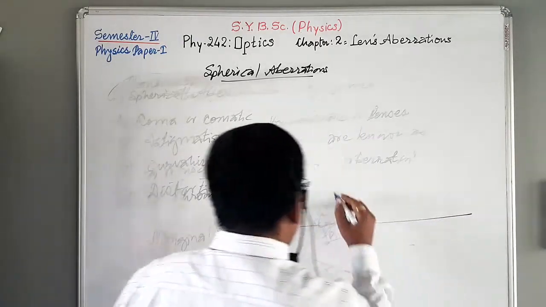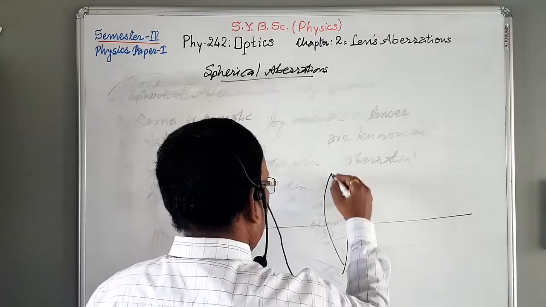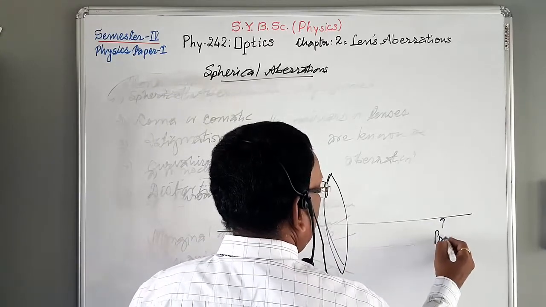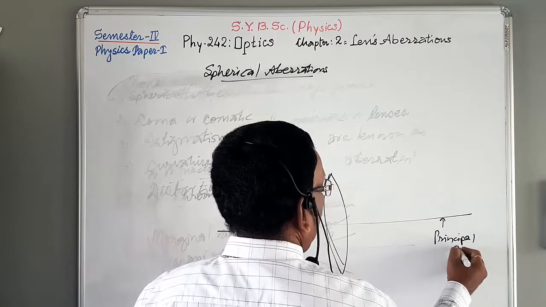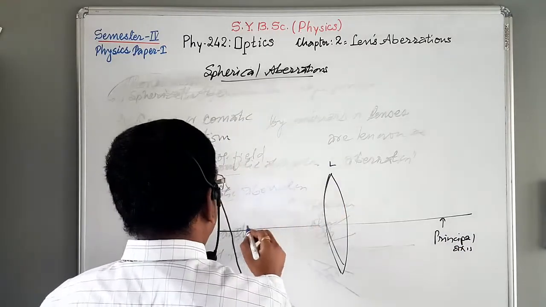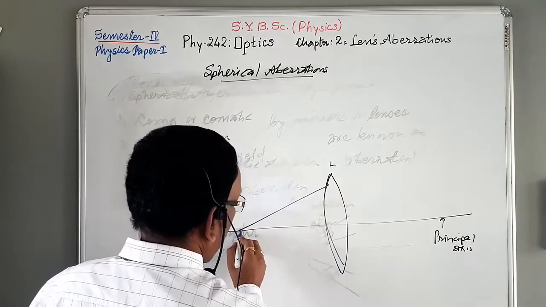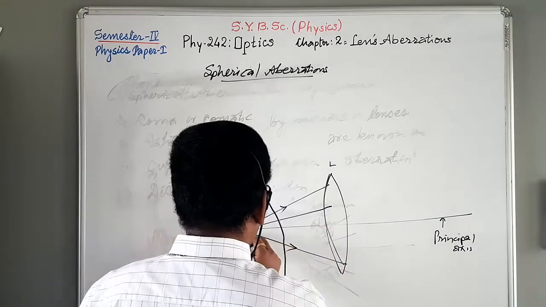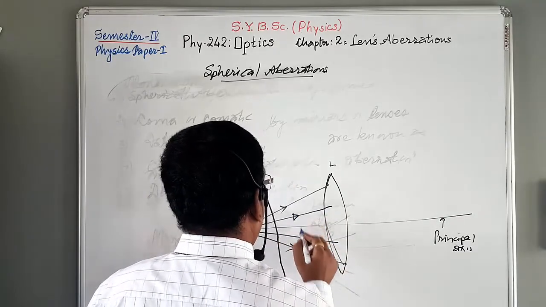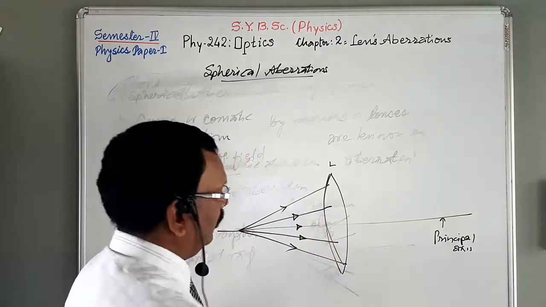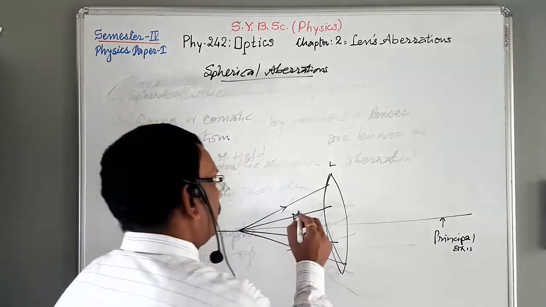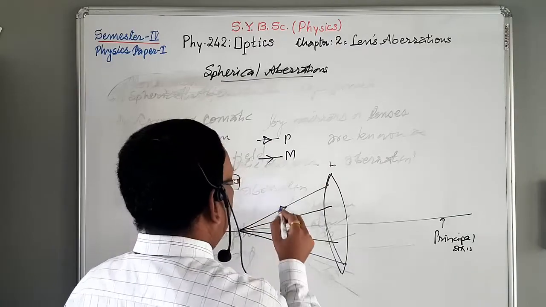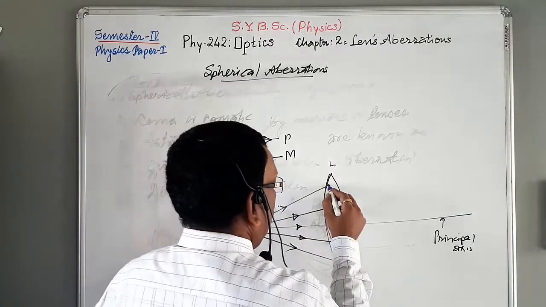Suppose this is the lens, and this is the principal axis. Suppose these are the paraxial rays and these are the marginal rays incident on the lens.